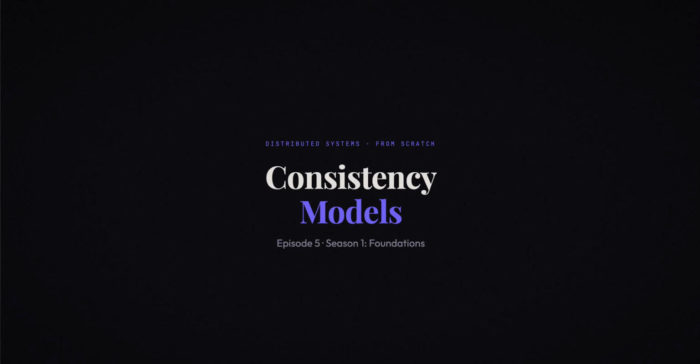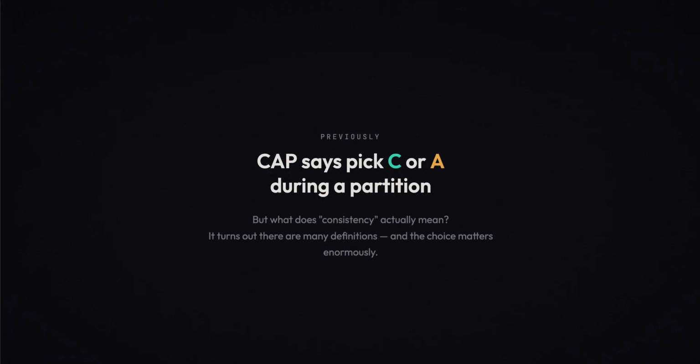Distributed systems from scratch. This is episode 5, consistency models. Last episode we learned the CAP theorem says you must choose between consistency and availability during a partition, but we used consistency as a single word as if it means one thing. It doesn't. There's an entire hierarchy of consistency models, from the strongest guarantee you can make to almost no guarantee at all. And understanding this hierarchy is essential for designing distributed systems.